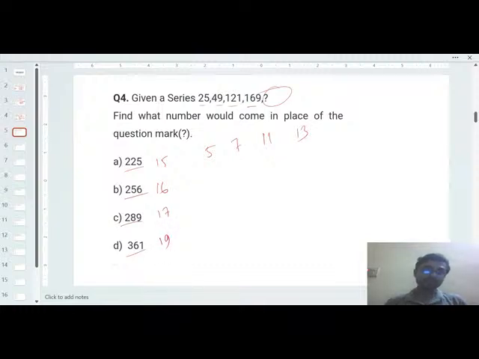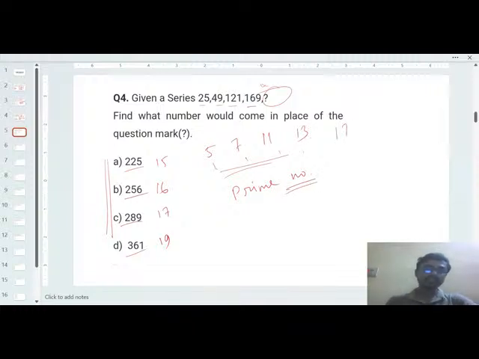So here you have to think which option among the given options will be the value here. Here you can see another relationship: 5, 7, 11, 13, all of these are prime numbers, right? All of these are prime numbers. So after 13, what will be the next prime number?